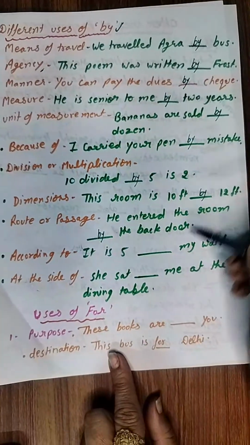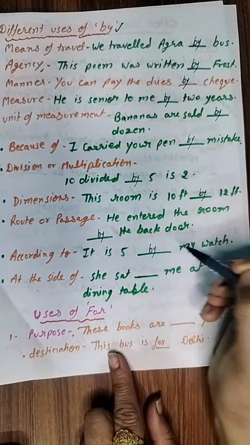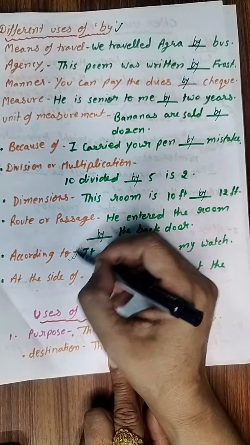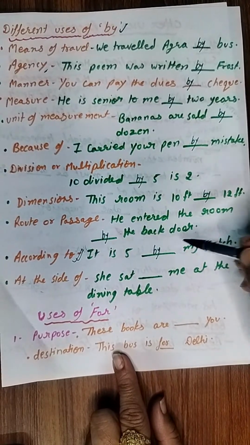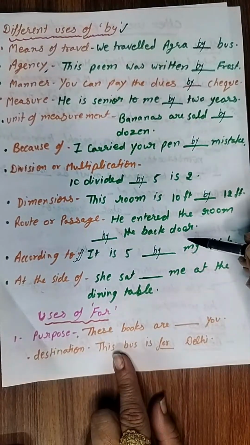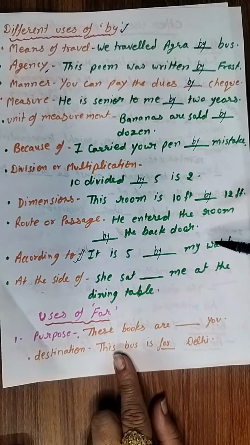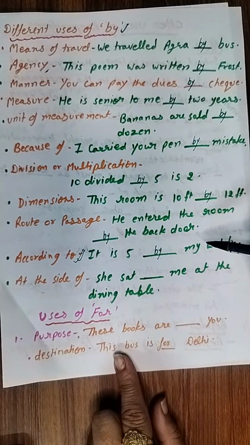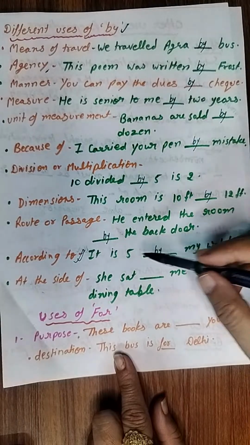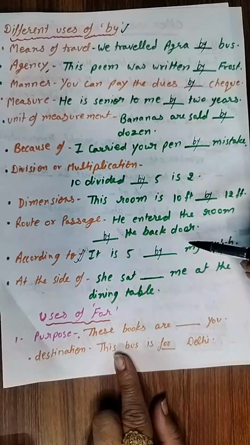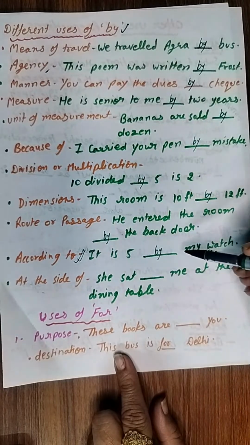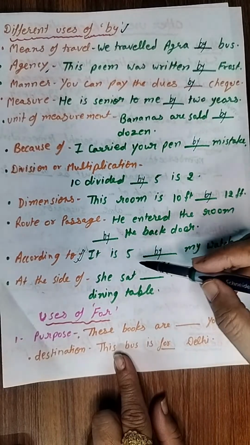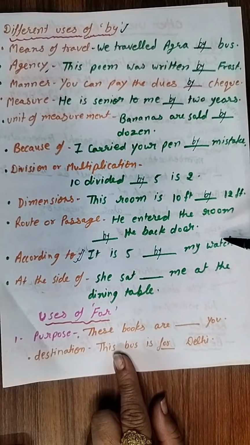It is 5 by my watch. This is very peculiar kind of sentence, and its formation must be very much clear to you. It is 5 by my watch because usually children write in my watch. So don't make this mistake. Okay, क्योंकि यहाँ पर by जो है वो according to का meaning convey कर रहा है कि it is 5 according to my watch. But instead of writing according to, we write by, right? So it is 5 by my watch.